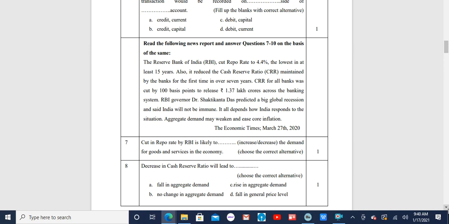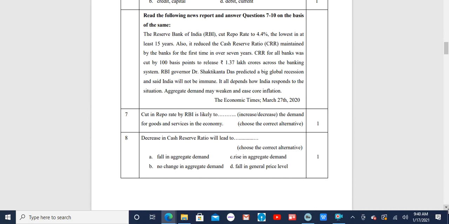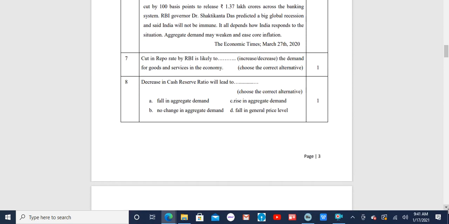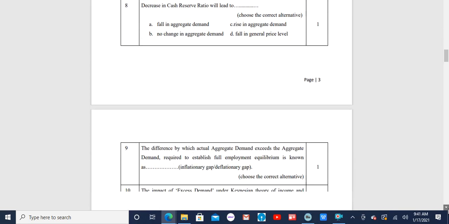Then question number 8 reads as follows. Decrease in cash reserve ratio will lead to. You have the following options. A. Fall in aggregate demand. B. No change in aggregate demand. C. Rise in aggregate demand. And D. Fall in general price level. The correct answer is C. Rise in aggregate demand. Hence, the statement is as follows: decrease in cash reserve ratio will lead to rise in aggregate demand.